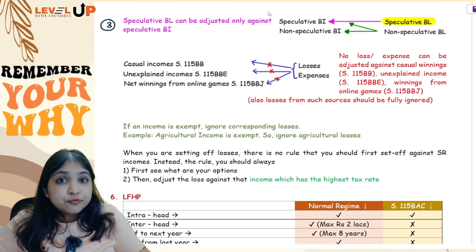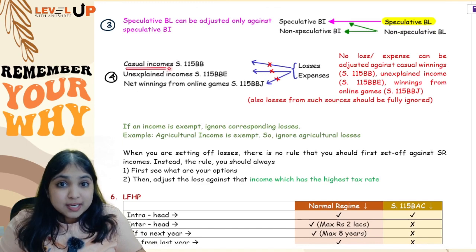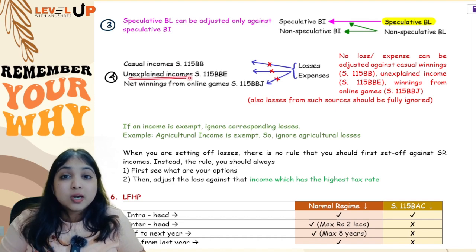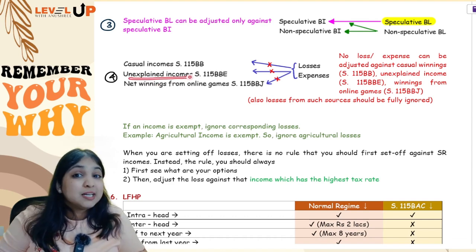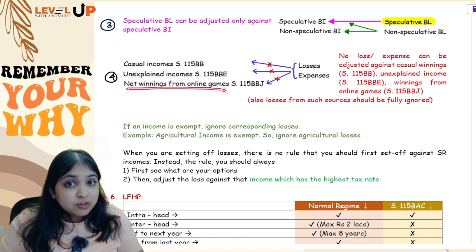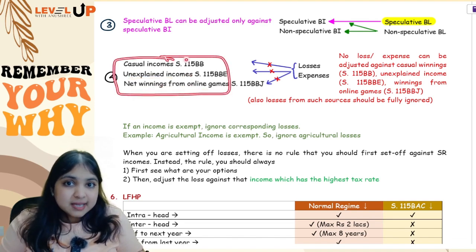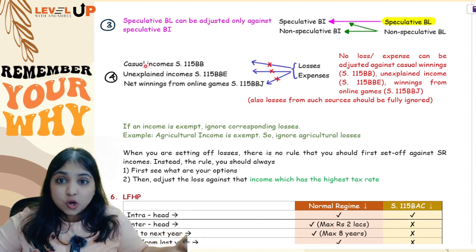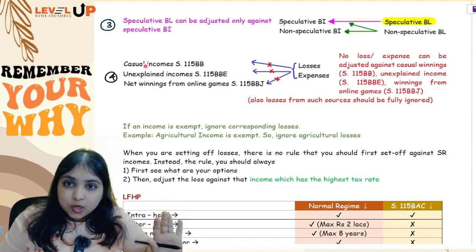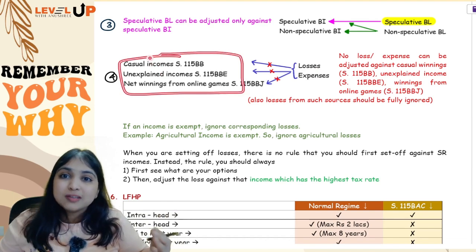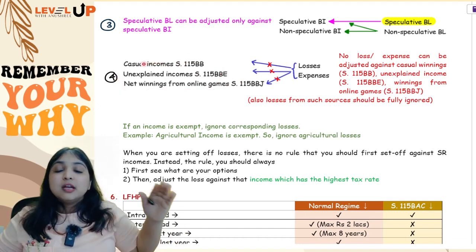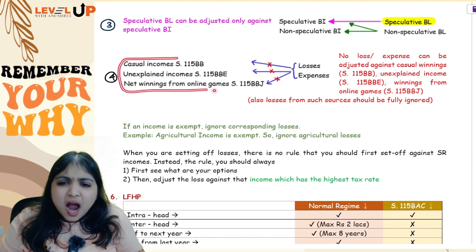Then comes your fourth special rule, which is regarding casual incomes. See, in case you have any casual incomes like lottery income, betting income, gambling income, or if you have any unexplained incomes like your cash credits, unexplained investments and all, or if you have any net winnings from online games, against these three incomes, guys, you can't adjust any loss, you can't adjust any expense. See, let us say you have some betting loss or some gambling loss, you will simply have to ignore that loss. Against these incomes, you can't adjust any loss, you can't adjust any expense. These are like untouchable incomes.